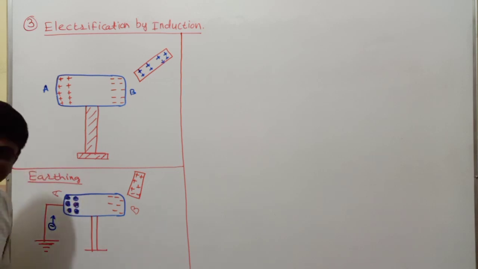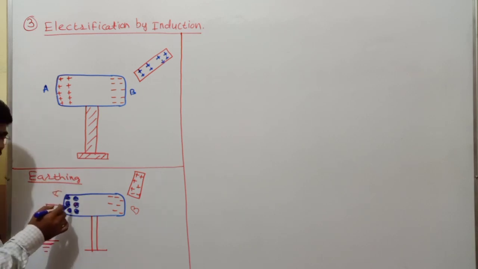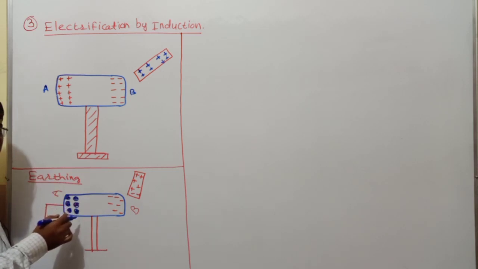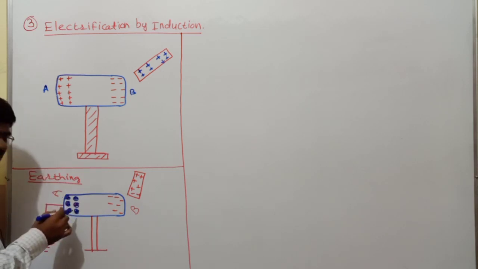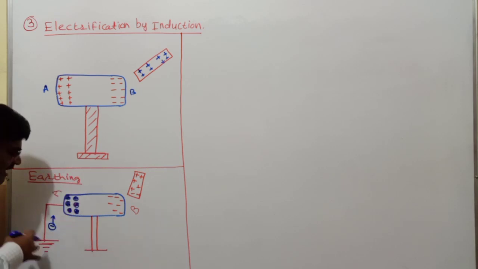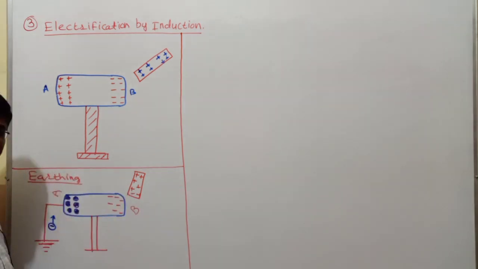So by the process of earthing, all the vacancies over here are filled. All the deficiency, all the holes are being filled. I have added electrons like that.